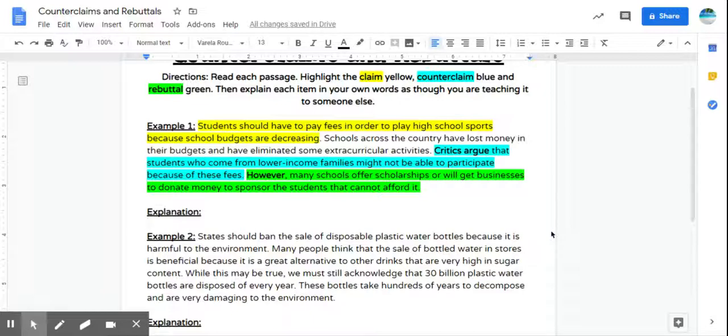So the author here is shooting down that side that says, kids who can't afford it can't play, by saying that, yeah, but there are ways around it.